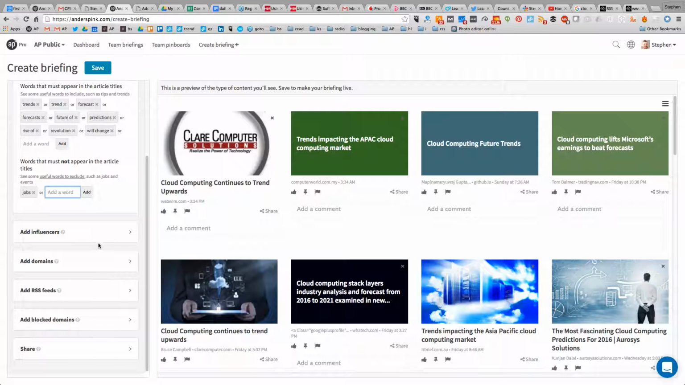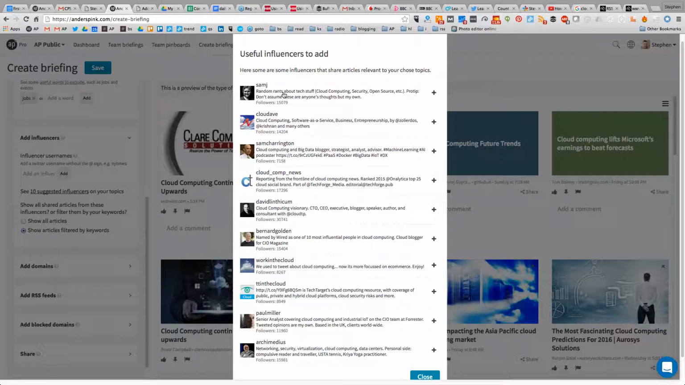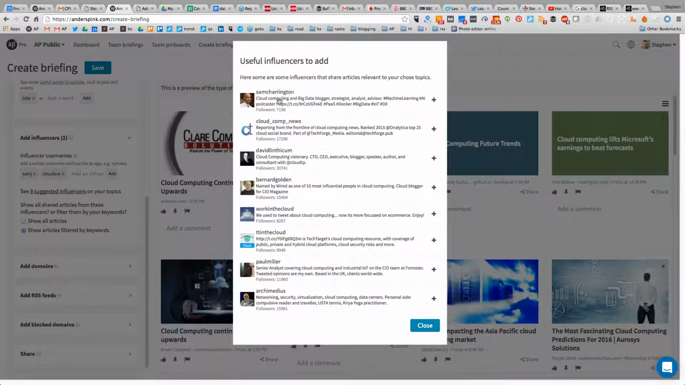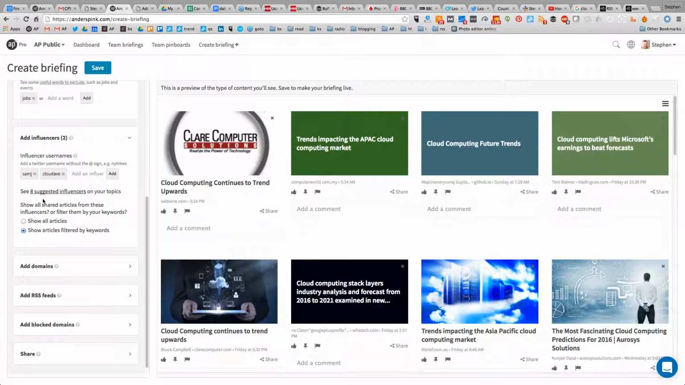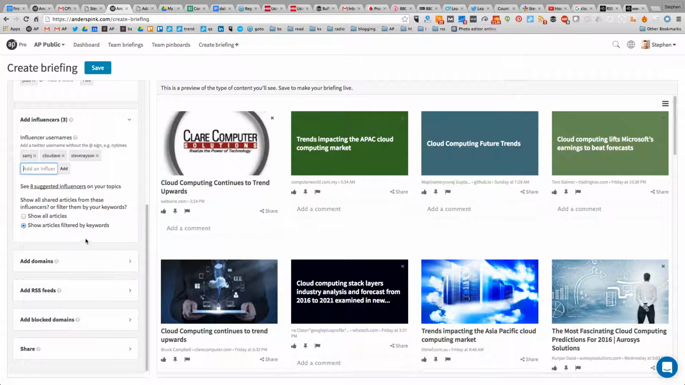If I want to go further, I can add influencers. So if I want to bring in content from people who regularly tweet about cloud computing, I can do that. We suggest some here, so I can just add these people if I want to. They're well followed and they regularly tweet about the topic. I can also add someone's name if I know their Twitter handle and I know that they have content I want to see. And I filter it by keywords, so I don't want to see everything that they share on Twitter. I only want to see it when it's on the topic of cloud computing.